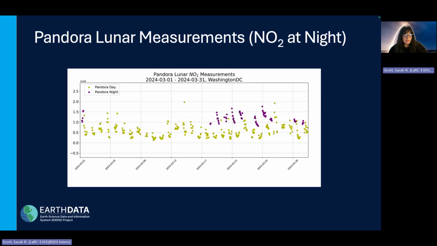With these lunar measurements, we're able to expand our coverage when the sensors are exposed to illumination from the moon, which does vary throughout the month depending on the phase of the moon and if the moon is above the horizon in order to cast light on the Pandora sensor.